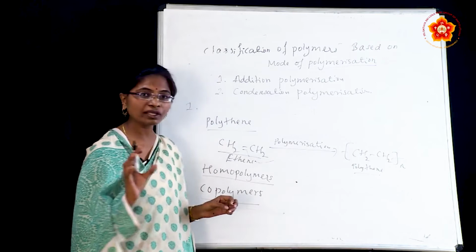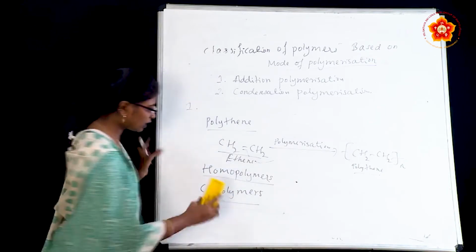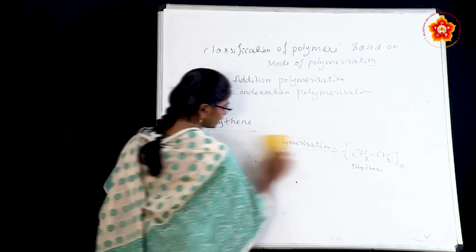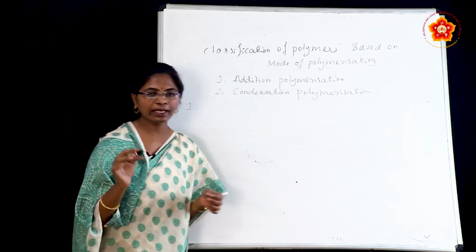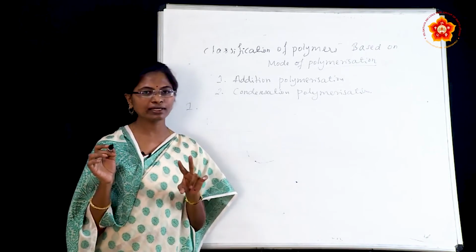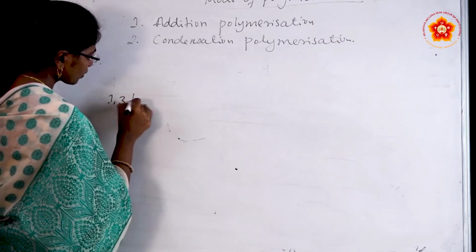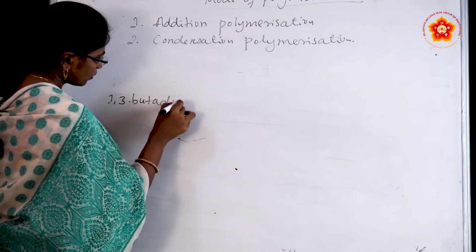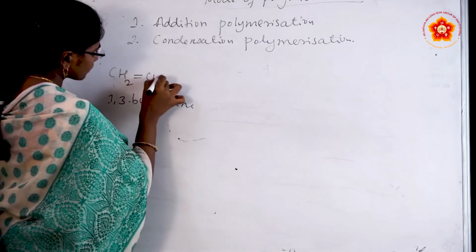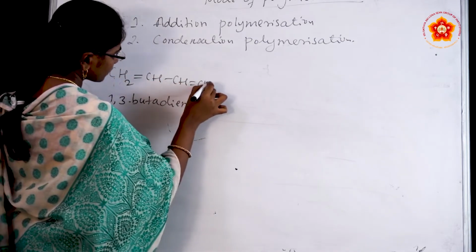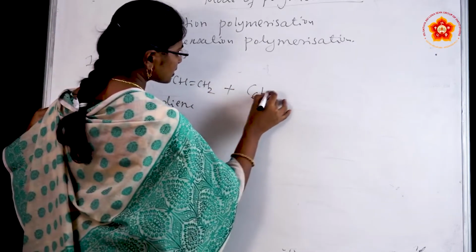Copolymers means we are using different kinds of monomers. For example, we can give here Buna-S. So I will write the reaction here. We will prepare the Buna-S by taking two kinds of monomers, that is 1,3-butadiene molecule plus styrene molecule.